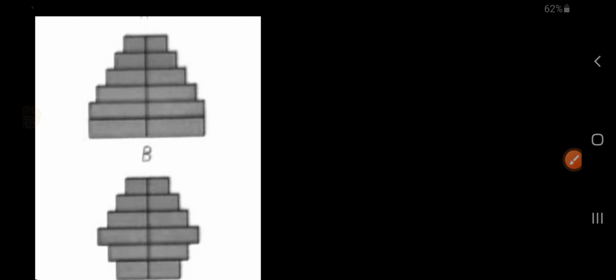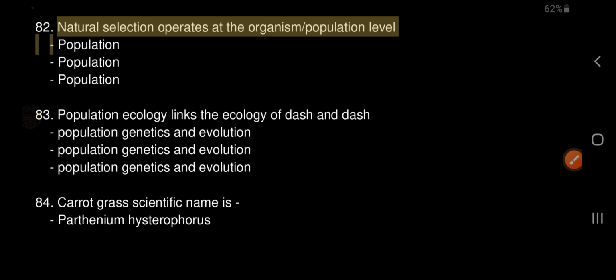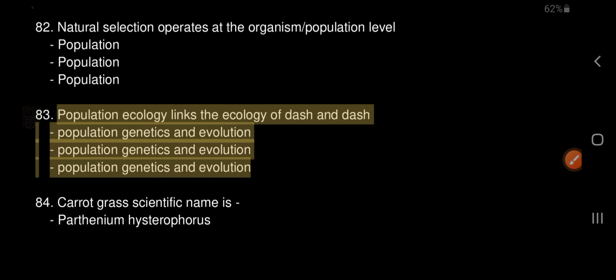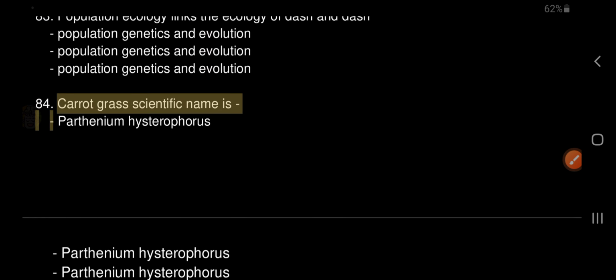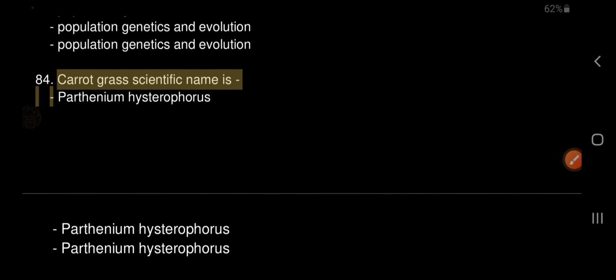82. Natural selection operates at the organism, population level. Population. 83. Population ecology links the ecology of dash and dash, population genetics and evolution. 84. Carrot grass scientific name is Parthenium hysterophorus.